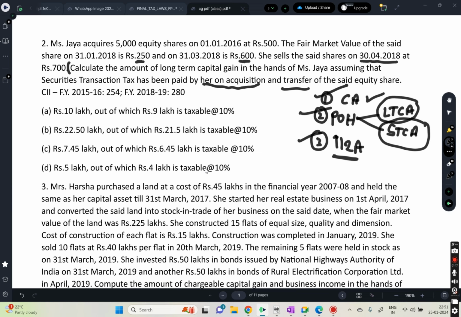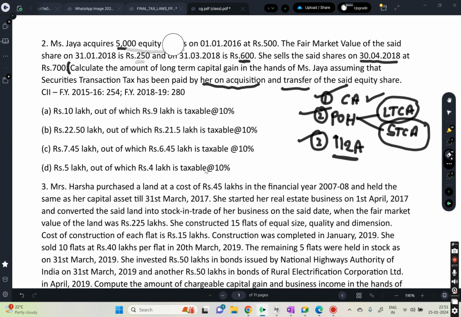Now in this question, what is the capital asset, and what is the period of holding? Capital asset is equity shares, right?